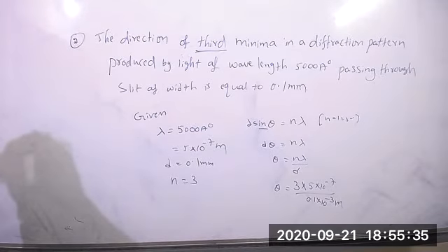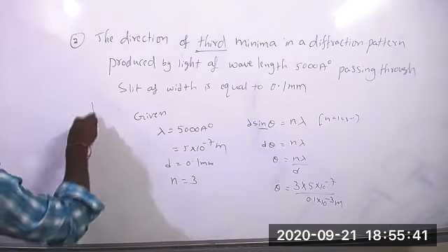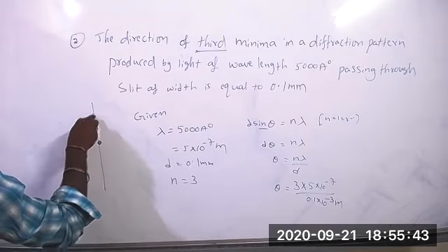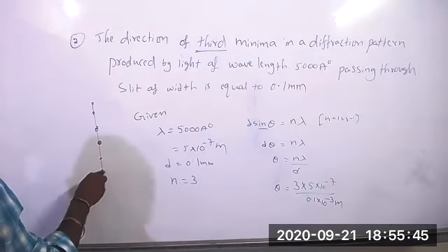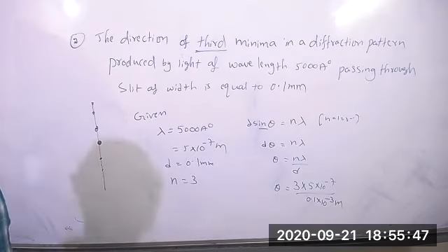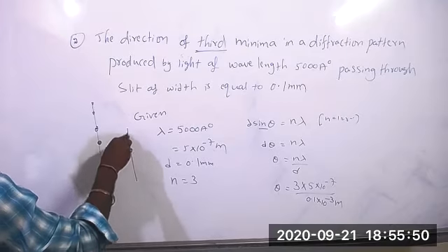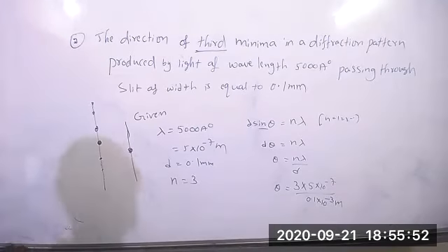In the interference also fringes will form, maxima, minima will form. In the diffraction also maxima, minimas will form. But what is the difference between these two?